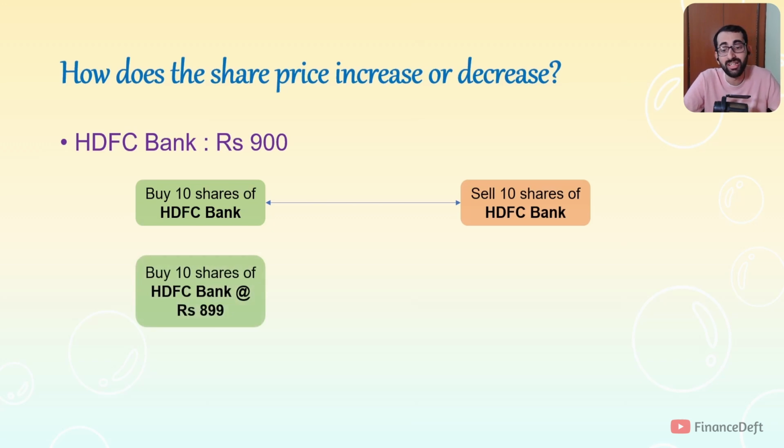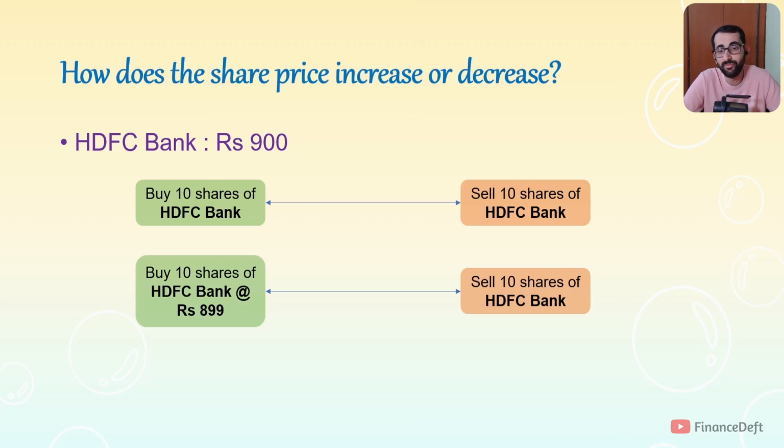This order will sit in the exchange until somebody is ready to sell at 899 rupees. Now let us say you get an order saying sell 10 shares of HDFC Bank. Now this will match and the traded price will be 899, not 900, because this person who placed the order has told his broker and in turn the exchange that I will buy only if the price falls to 899 rupees. This is how the price of a share falls.